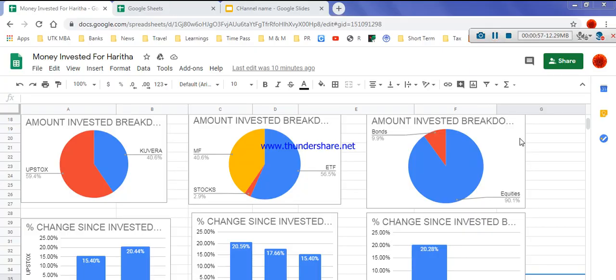Hello everyone. Today I'm going to talk about financial analysis. In this financial analysis, you can see two different kinds of graphs. One is this circle graph, called a pie graph, and these rectangular bars are called bars, which is why it is called a bar graph. Here you can also see two words: Cuvera and Upstocks. I want to say a few things about what Cuvera and Upstocks are, and then I'll explain what the pie chart and the bar graph are going to show you.